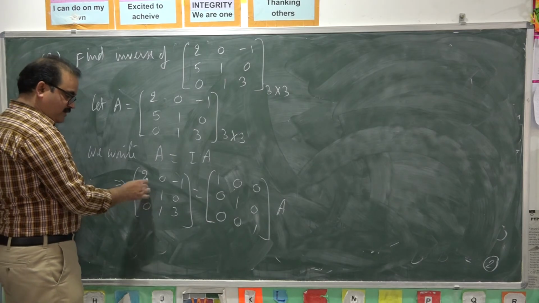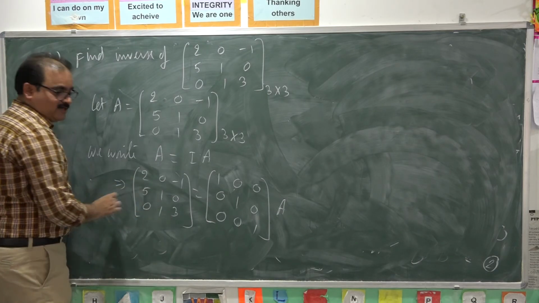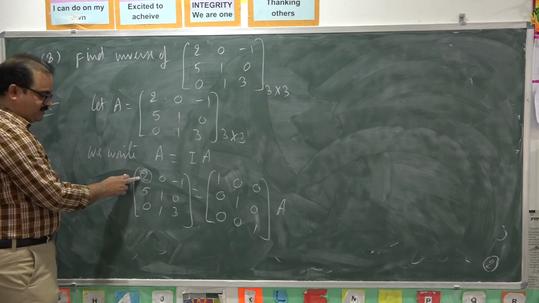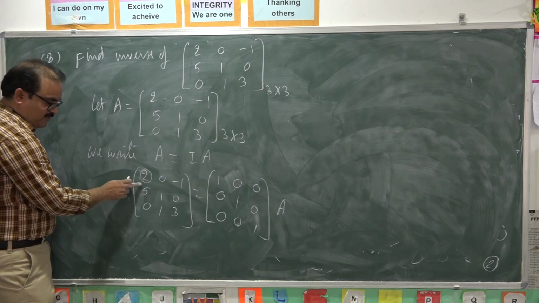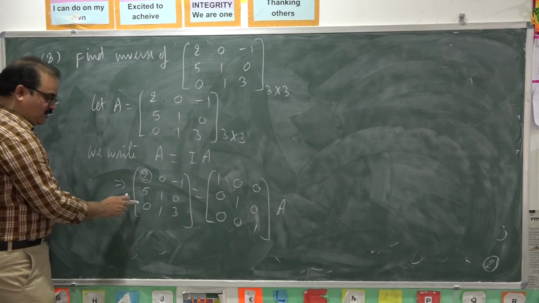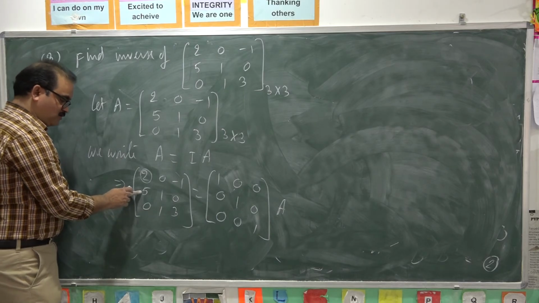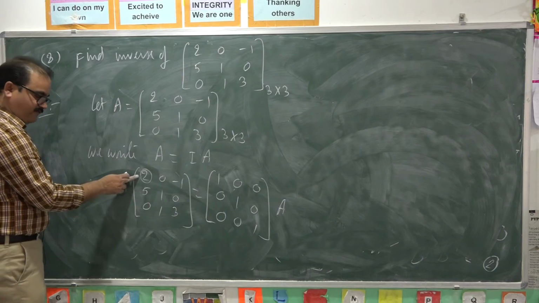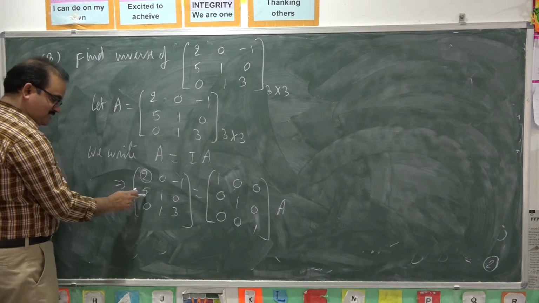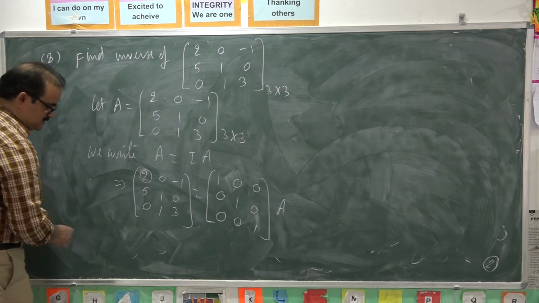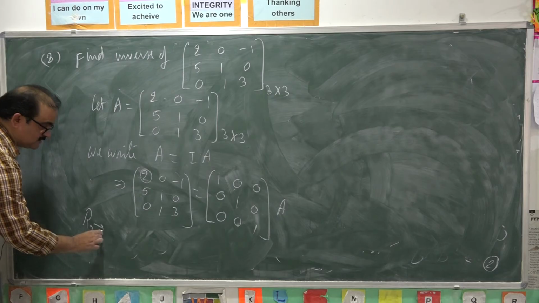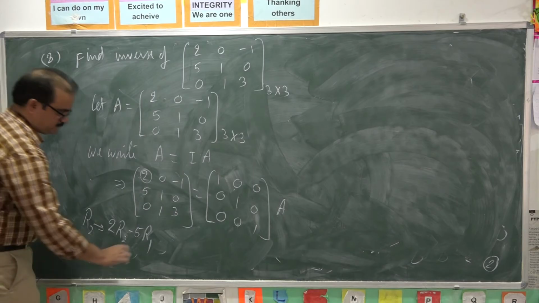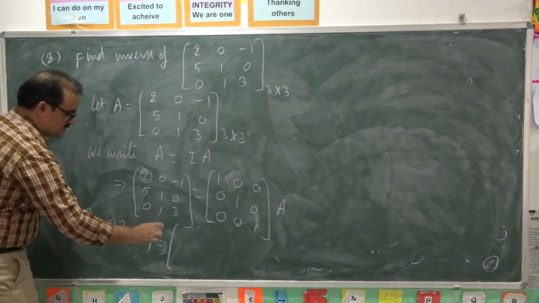Here we reduce this by using diagonal elements. First you take the first diagonal element, that is 2. By using 2, try to reduce the remaining elements in first column as zeros. Already this element is 0. Now how it will become 0? By multiplying this with 2 and this with 5 and subtracted. Now this is in second row. So second row is changed. R2 is changed as 2R2 minus 5R1. First row is not changed.